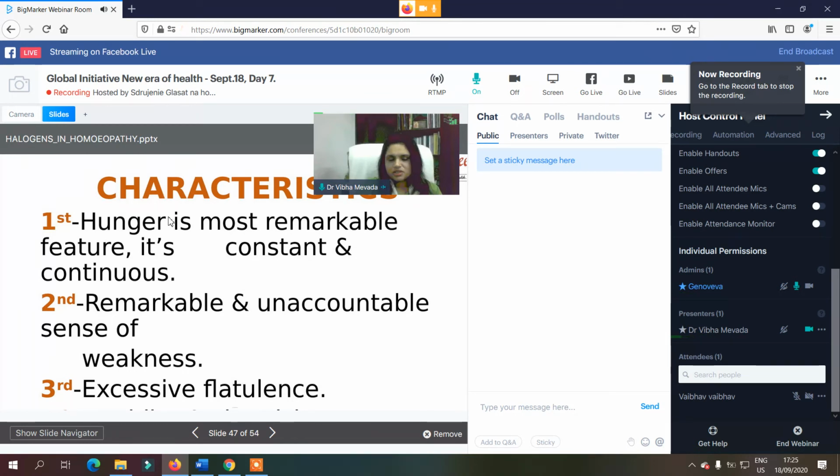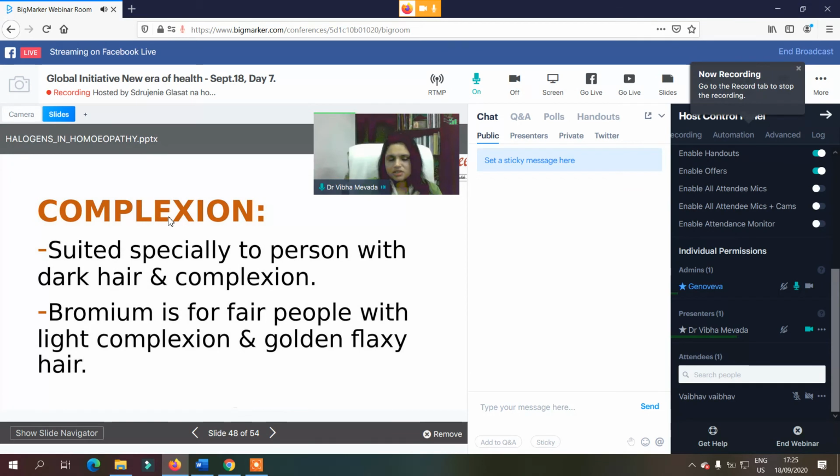There is a remarkable and uncountable sense of weakness. These excessive symptoms are the most characteristic, and on that basis we can prescribe iodine. Whatever they are eating, everything is converted into platters. This is also a very important symptom of iodine.